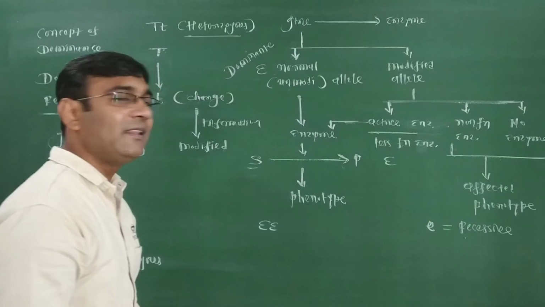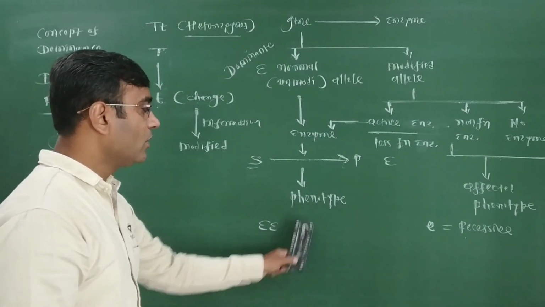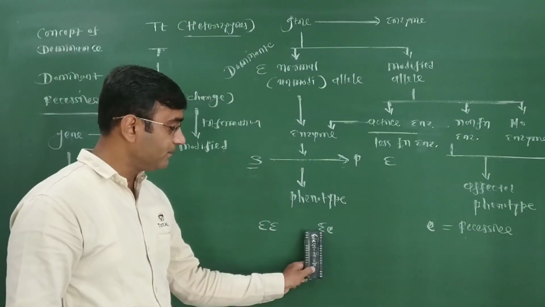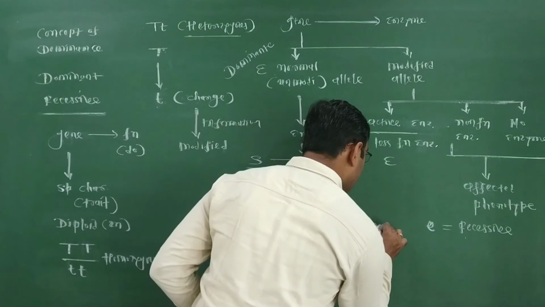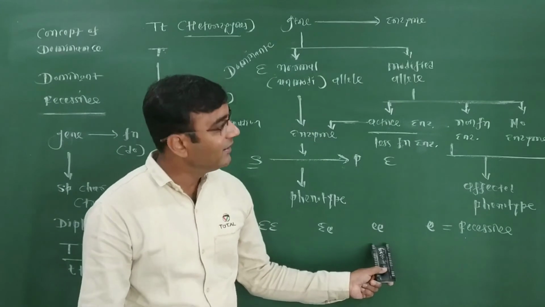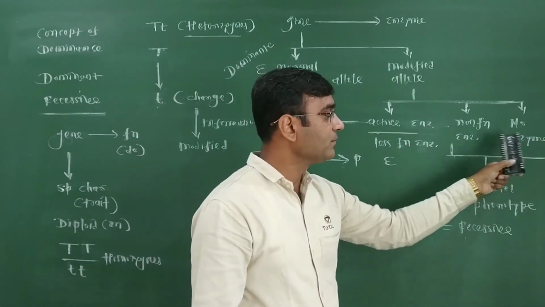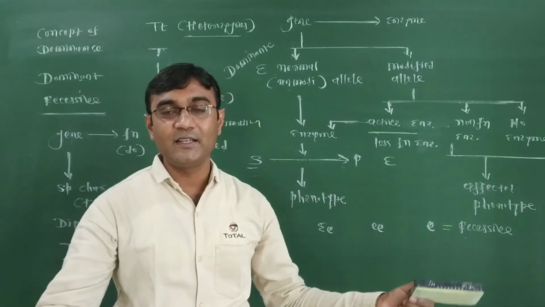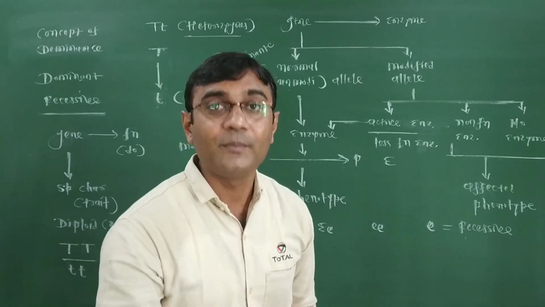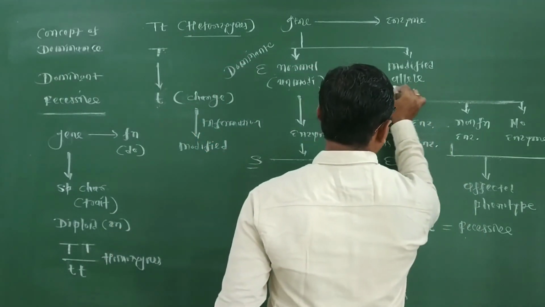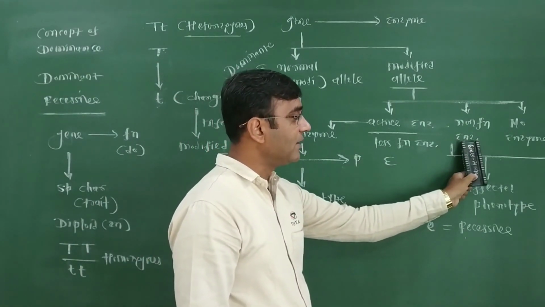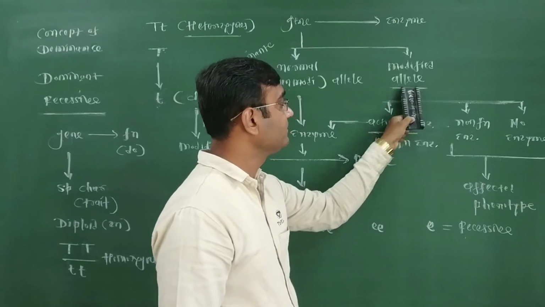So the genotype determines three types: capital E, capital E, normal phenotype; capital E, small e, also normal phenotype because capital E is expressed. But when small e is there, it means homozygous recessive. At that time, no enzyme or a non-functional enzyme is produced. In this condition, the phenotype is not expressed. So the phenotype is affected, meaning changed, with the help of the modified allele expressed, in the situation when a non-functional enzyme or no enzyme is produced.